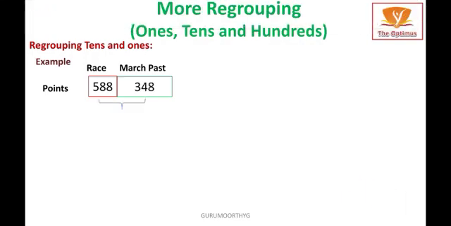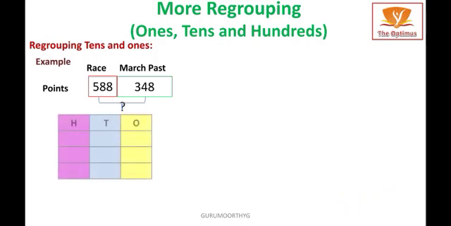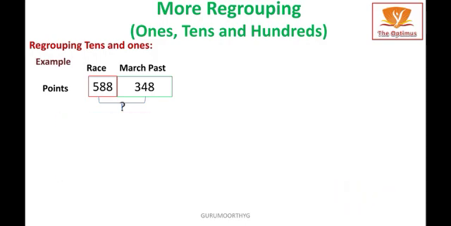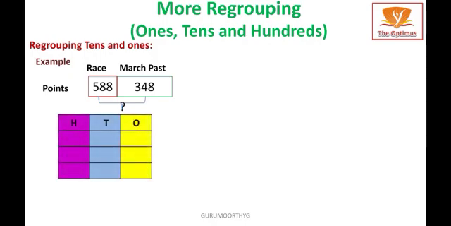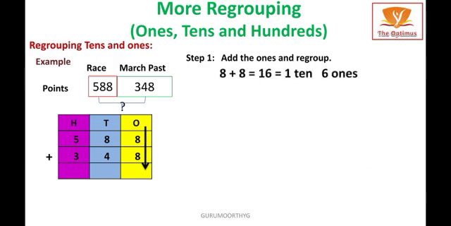That is our question. Dear kids, I am going to represent these two numbers in a place value chart. In the place value chart, 588 plus 348. Step 1, I am going to add the ones place and regroup it. 8 plus 8, it becomes 16. I am going to write this 16 equal to 1 tens and 6 ones. 6 ones, 6 I am going to write in the ones place. 1 tens, 1 is a carryover, so I am going to write it in the tens place.